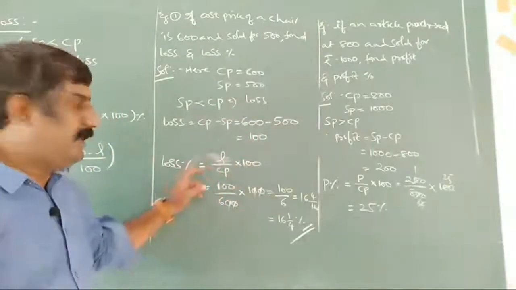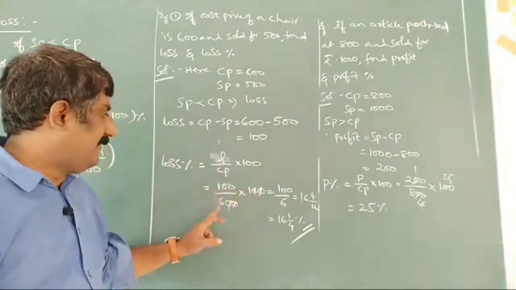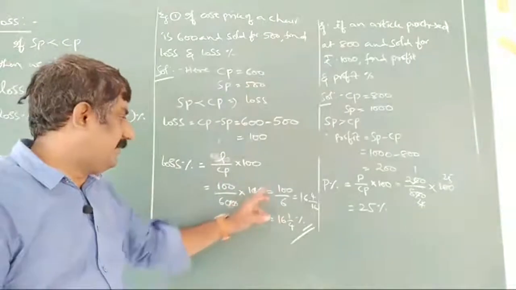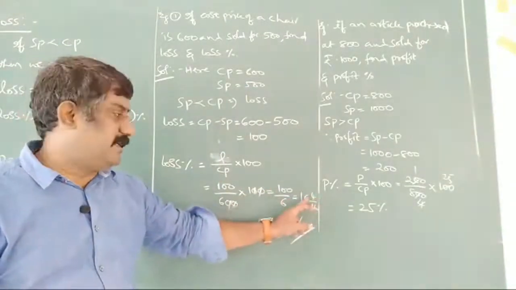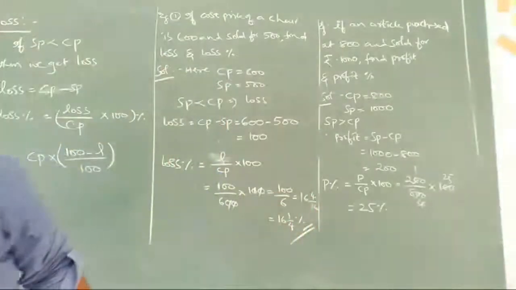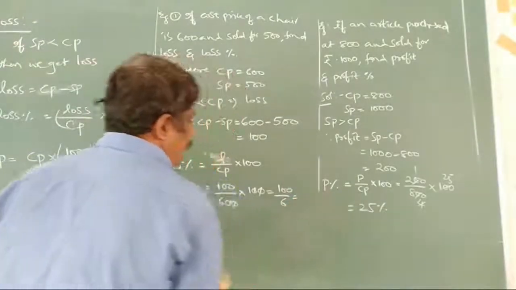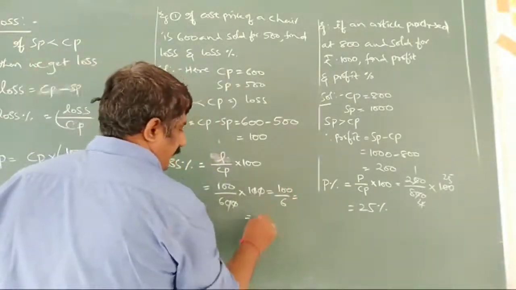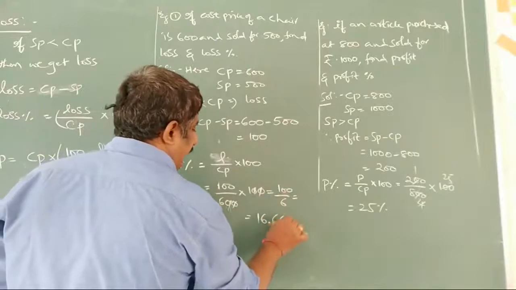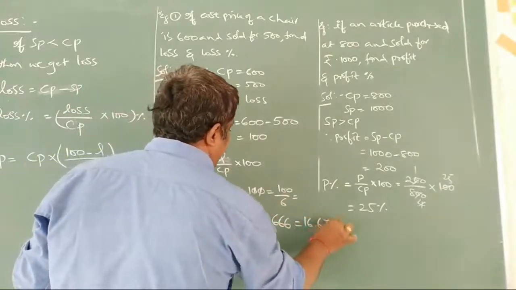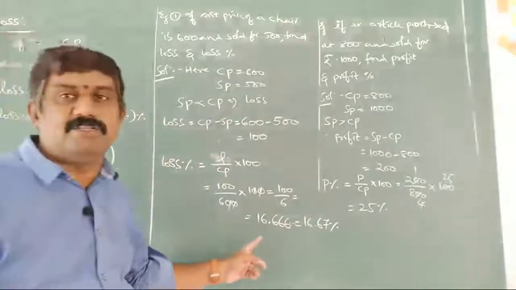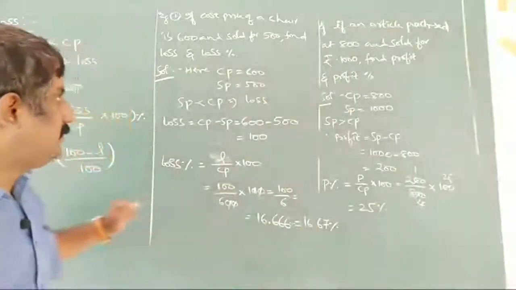Loss percentage is loss by CP into 100, so 100 by 600 into 100, or 100 by 6. 6 1 is 6, 4 left, 40, 6 6s are 36, 4 left again, 6 6s. So we can write 16.67 percentage. Okay. Next, one more problem we are going to take here.